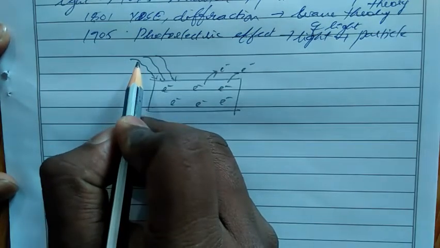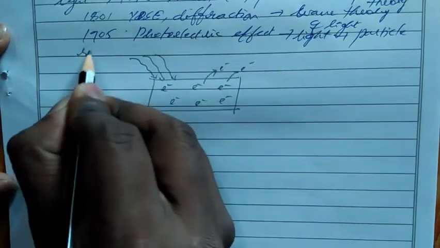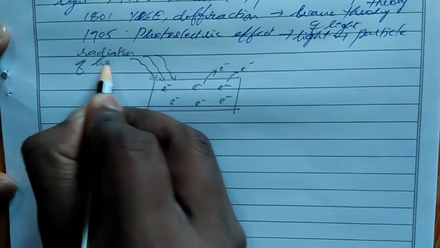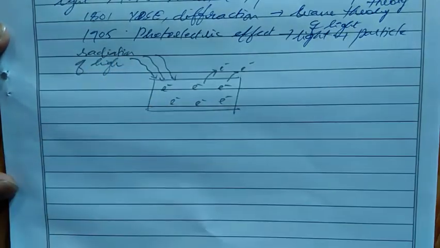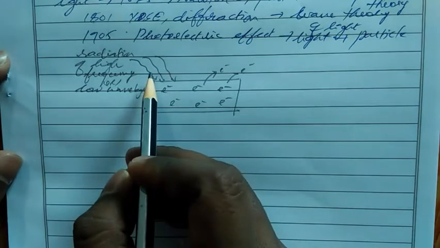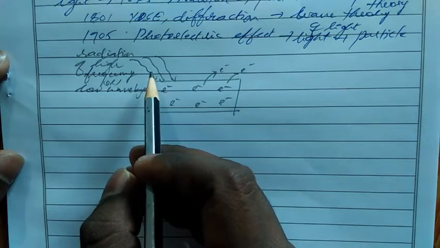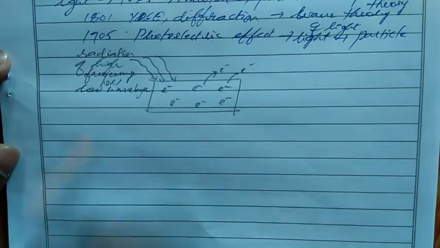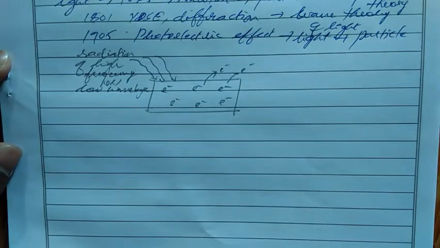So here this light ray is radiation of high frequency or low wavelength. Okay, frequency and wavelength are inversely proportional to each other. So this radiation is nothing but, we can take sunlight. Sunlight is a form of radiation which has high frequency and low wavelength.